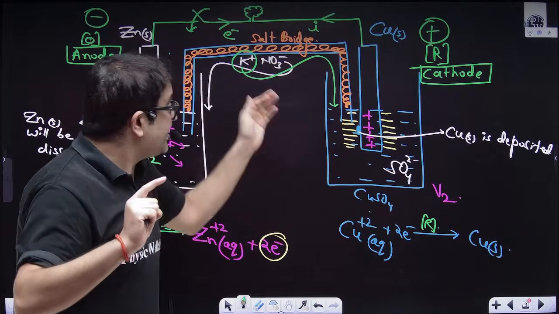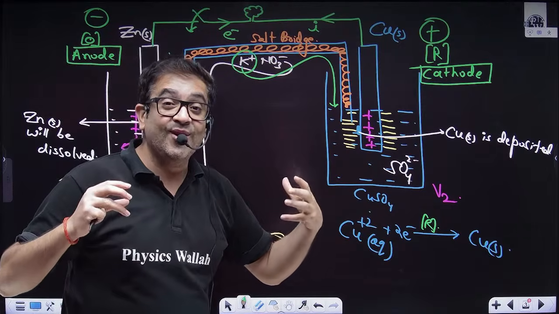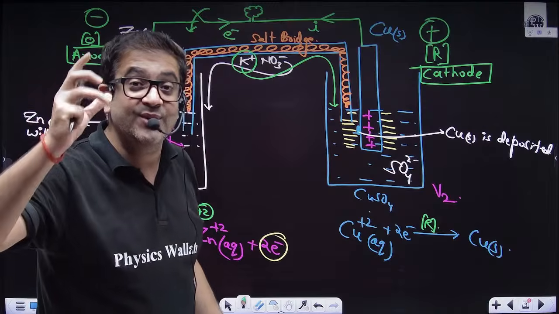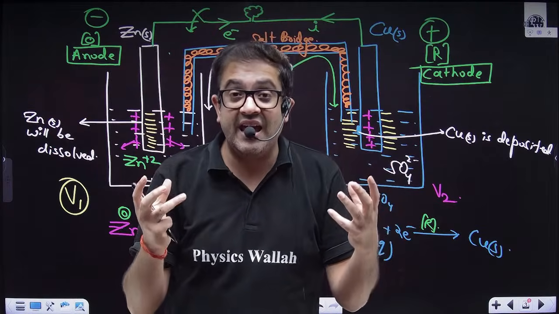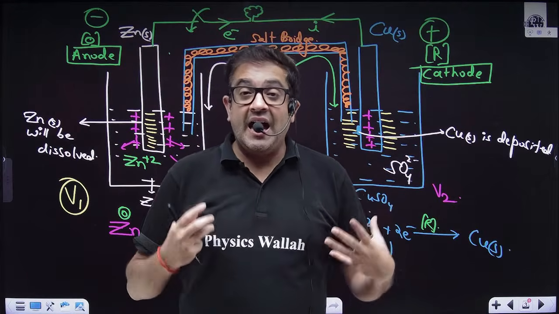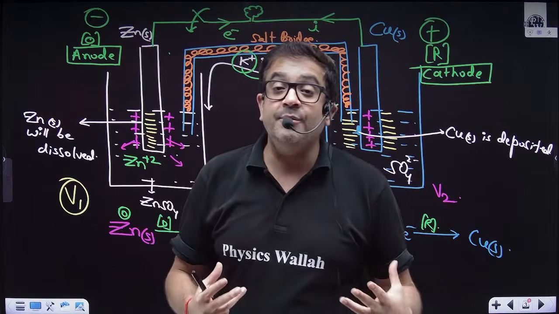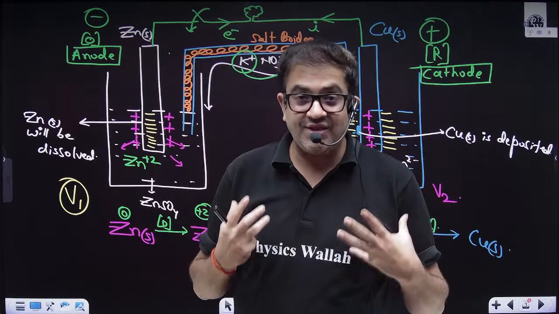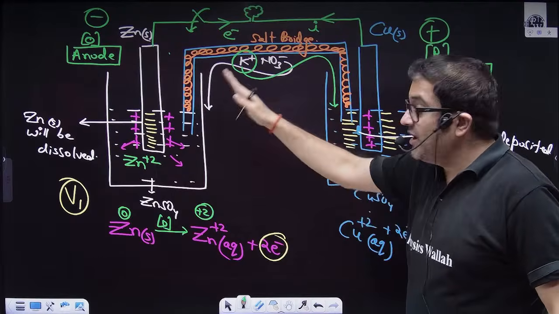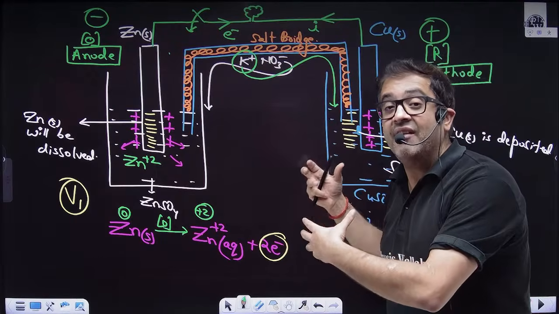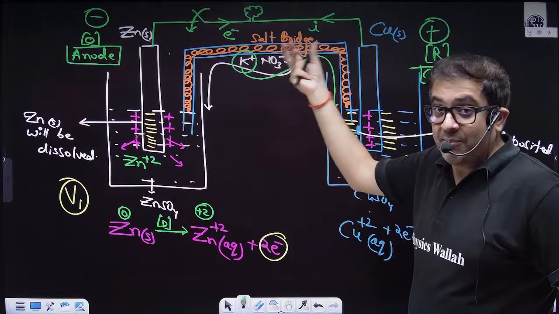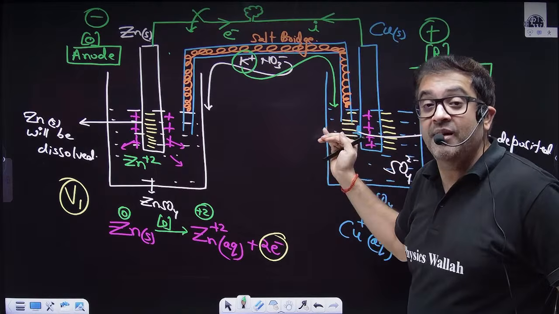And sir, because it is also moving, they should also move with the same speed. That's why you are not free to use any electrolyte. You should only use that electrolyte where cations and anions have the same moving ability. The moving ability can also be experimentally determined, and the technical term is they should have equal transport number. What is transport number? The ability of an ion to move. So if they move with equal speed, then you will not have any potential loss. If somebody is reaching fast, somebody is reaching slow, then there will be some potential loss.